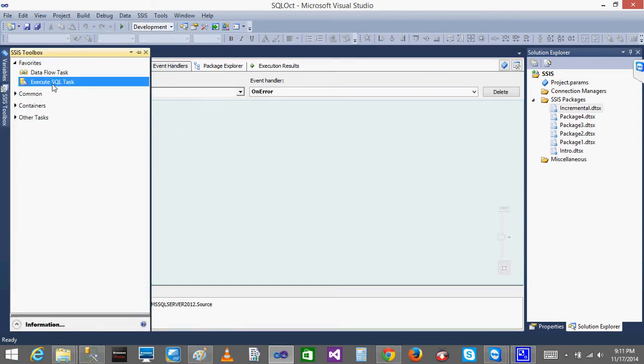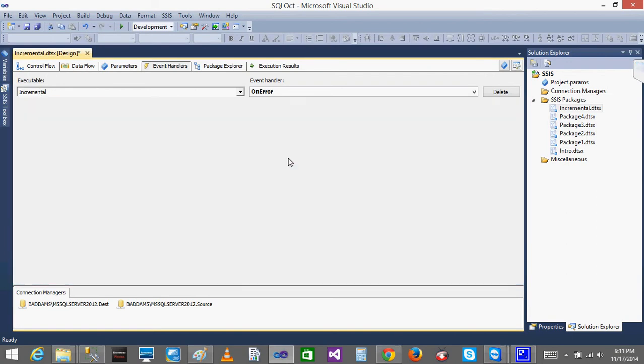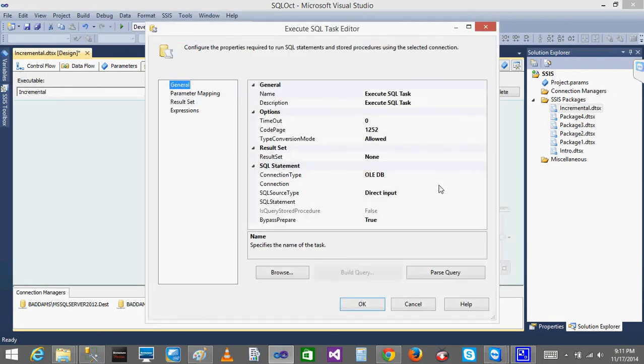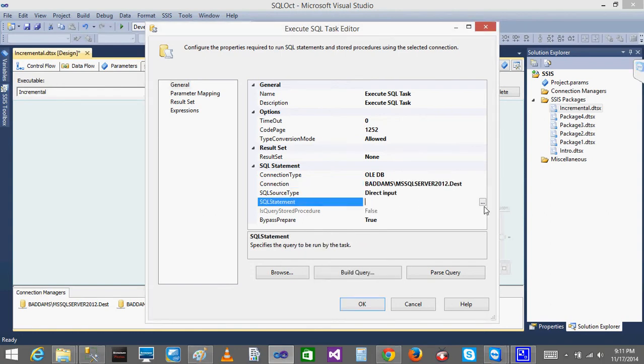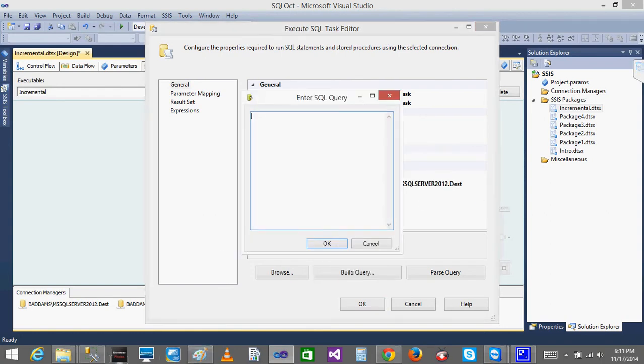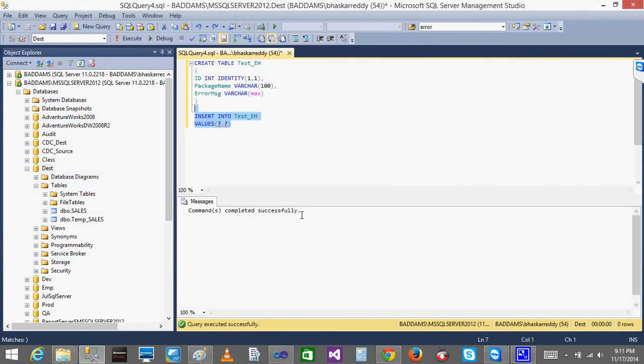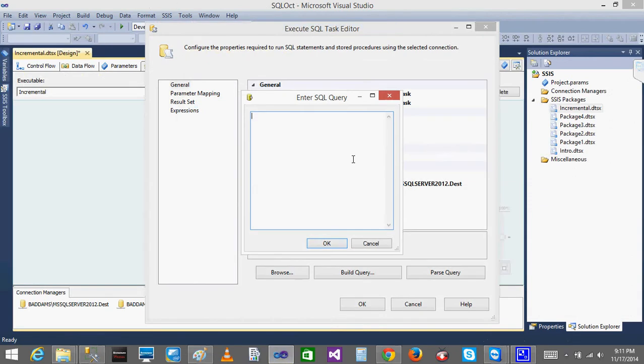Favorites, Execute SQL Task. That's it. Now I'll click on this. So it is in the same destination database, right? Click on this. Now I want to update it. So since we have copied this script, I'll copy the script here and paste it here.